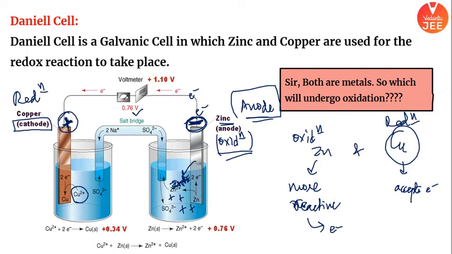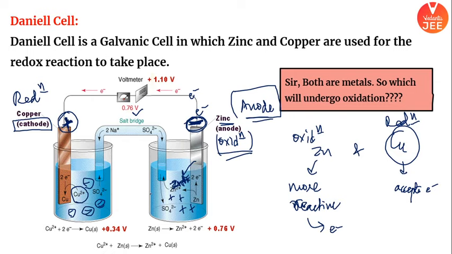This is point number 4. Salt bridge is maintaining electrical neutrality also, so that the cell doesn't short circuit, ठीक है. So it will neutralize all the positive charge, and here negative charge is formed in excess because your copper plus 2 is getting deposited, right? It is getting deposited at the metal rod. So as a result, your negative charge is more. So from the salt bridge, Na plus ion will come and it will neutralize this excess of charge. I hope the point is clear. That's the purpose of salt bridge.